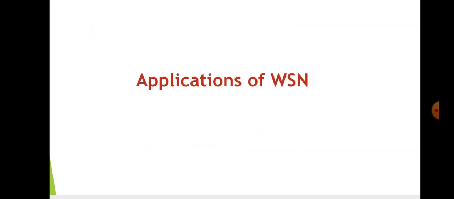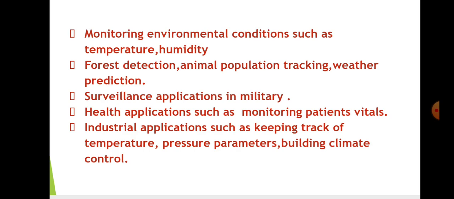So let's see some applications of wireless sensor networks. Monitoring environmental conditions such as temperature, humidity, pressure, etc. The nodes continuously record the physical parameters such as temperature, humidity, forest detection, animal population tracking, weather prediction. So in forest detection, it is mostly used for fire detection by monitoring the temperature. Animal detection, like hotspots of animal reserve, target identification and movement of any animal in a particular area.